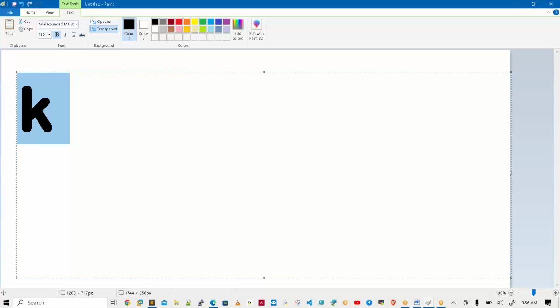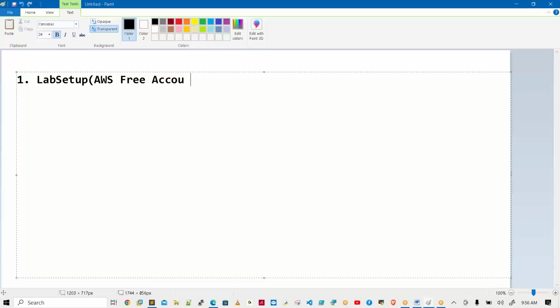Then we will follow the official document. First of all, lab setup, nothing but creating the lab setup upon an AWS free account. This is the first one. Next one, basic commands. This should be in one session, on Saturday only. One session, hardly 2 hours, purely related to basic commands, for those who do not have an idea. This Saturday I will inform the timings. Complete all basic commands, especially the editor.